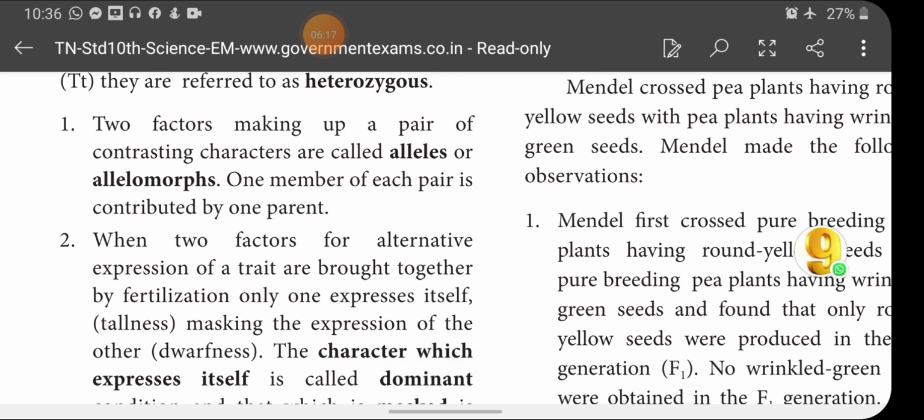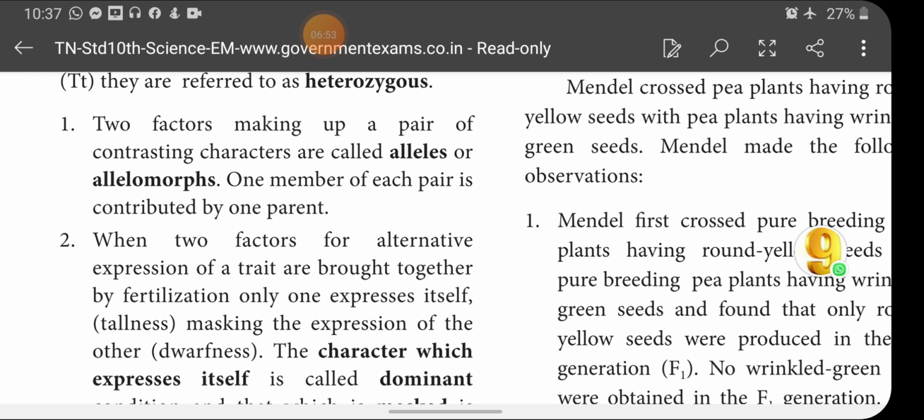Two factors making up a pair of contrasting characters are called alleles or allelomorphs. One member of each pair is contributed by one parent. Okay. Two factors making up a pair of contrasting characters, isn't it? So capital T, small t. So these are the two pair of contrasting characters. These are called alleles or allelomorphs.